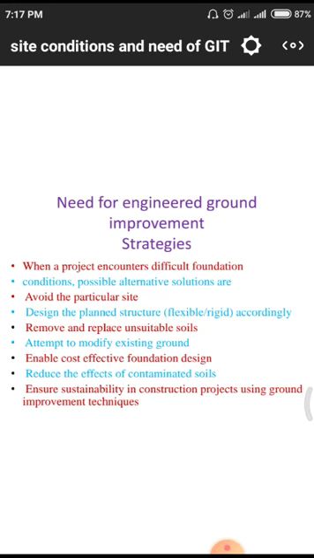Existing ground modification means, in the further chapters, we are having soil modifications like lime modification, cement modification and bitumen modification. Likely we are having different kinds of soil modification techniques. Those techniques we have to use there.